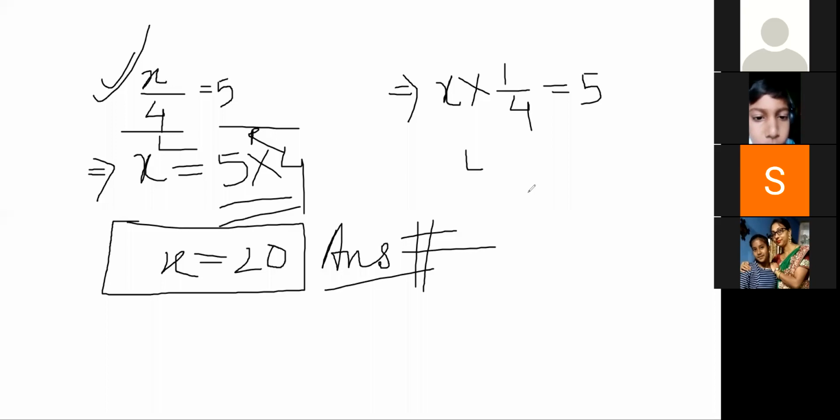First, verify whether it is a linear equation or not. First we have to check there should be a variable, and there should be only one variable, and there should be a power of the variable, and there should be an equal sign. If all three are there, then it is a linear equation.